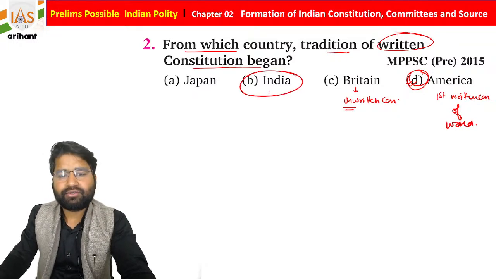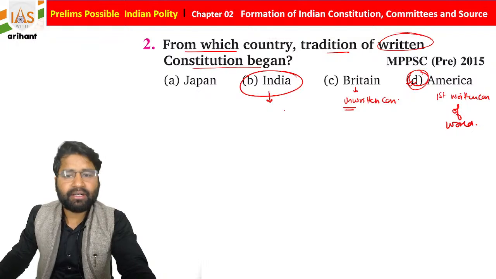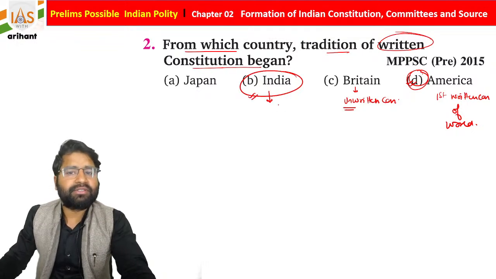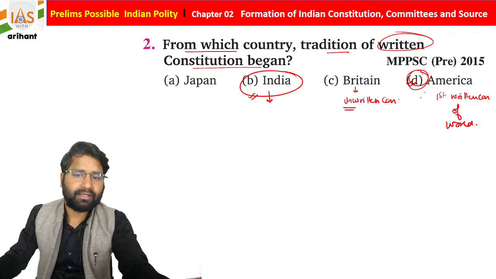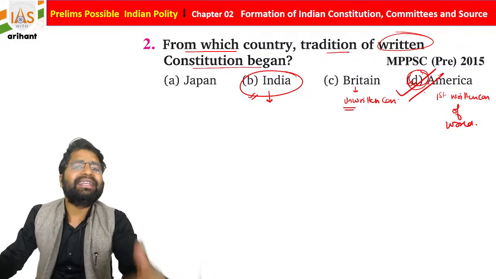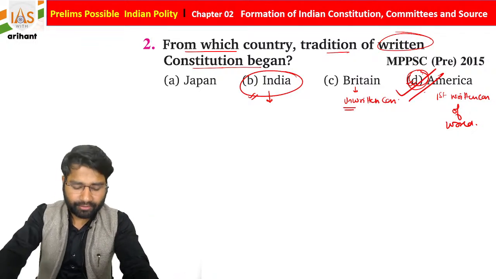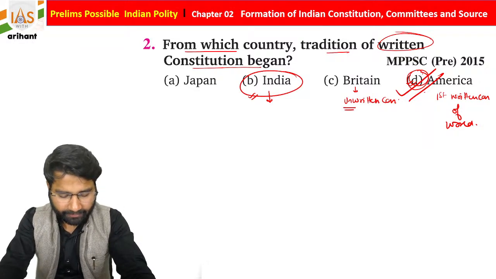And then you will find, students, India accepted this written constitution concept from America. So option D is going to be correct. So this is also important. Just try to connect with the same, students.